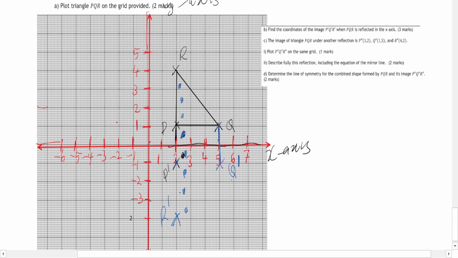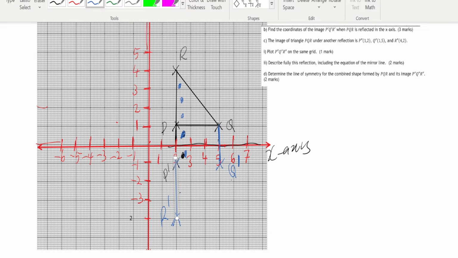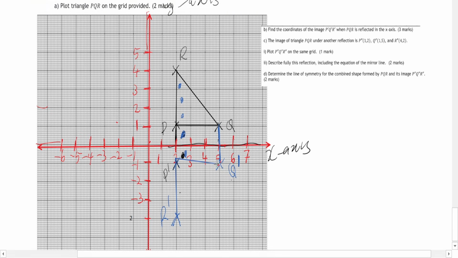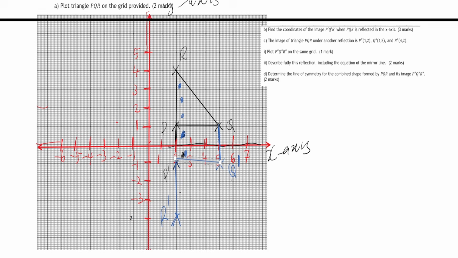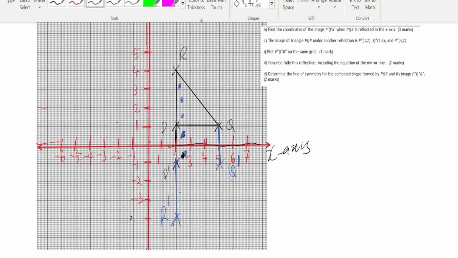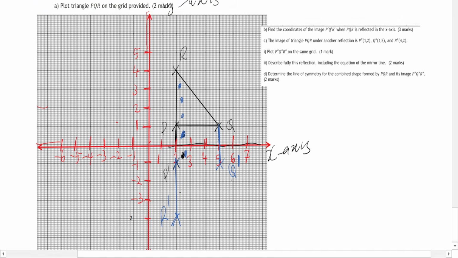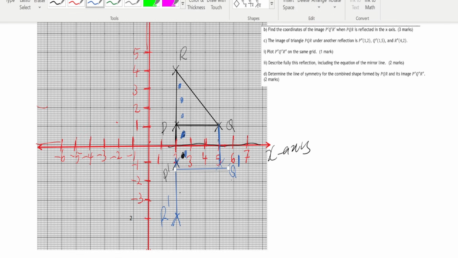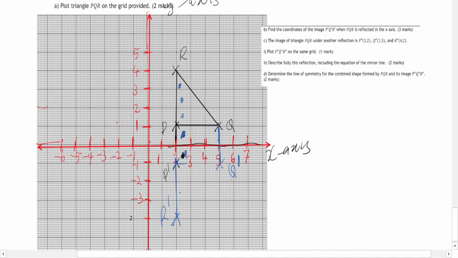Then at the end of the day, just connect the dots. This is P prime to Q prime. Then I wish I had a ruler, which I don't have. So let me just use this way.